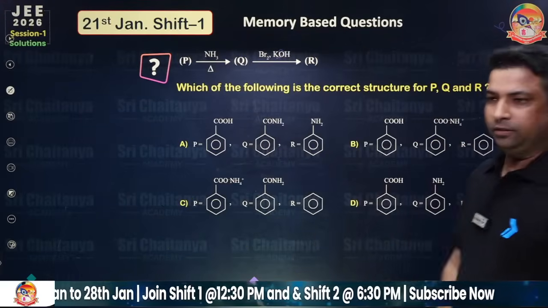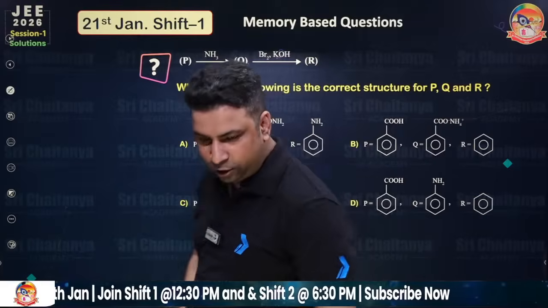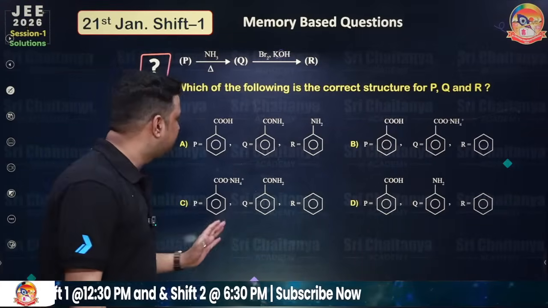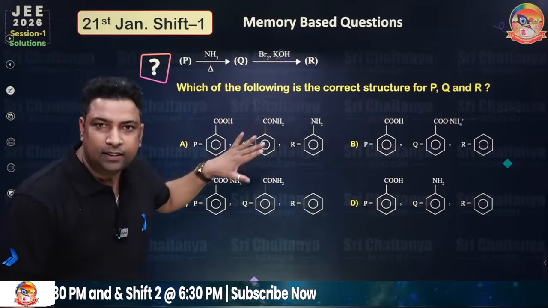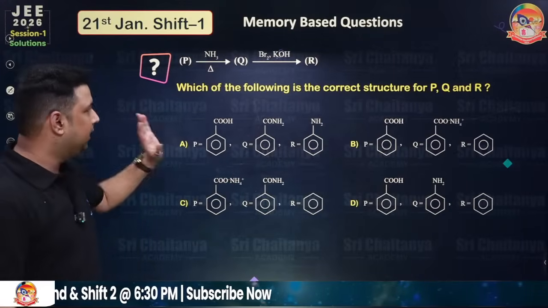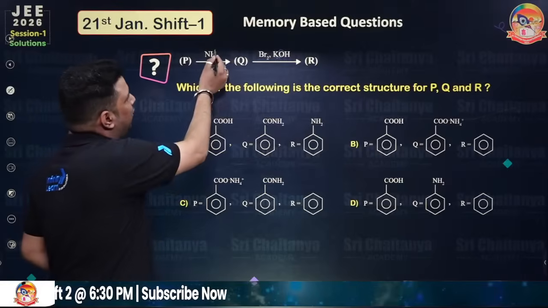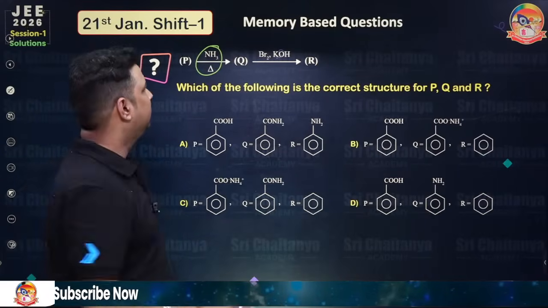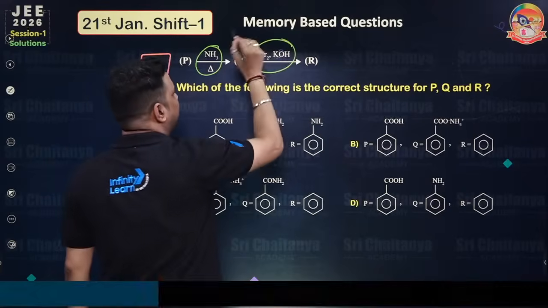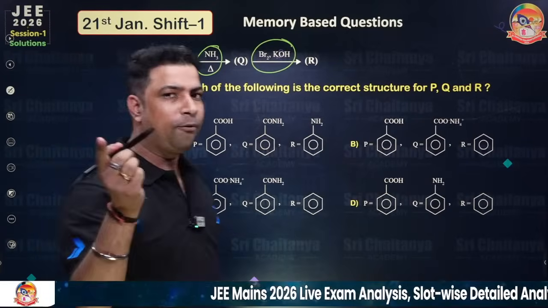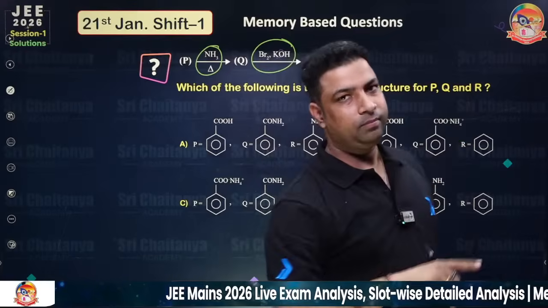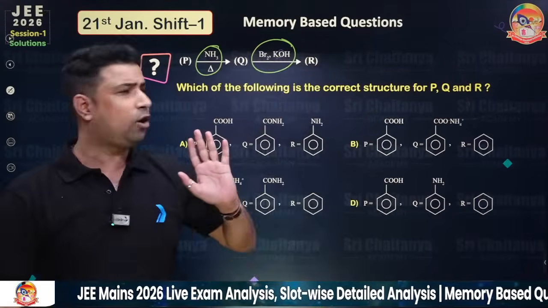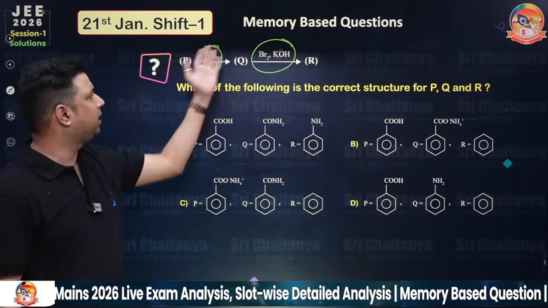Come to the next question. This question was based on your NCERT, and you have to predict the product from the given options. If you see ammonia with heat, it is a kind of ammonolysis. Br2 KOH is related to Hoffmann bromamide degradation, and it is also related to the bromoform test. But there is no scope of bromoform before ammonia.